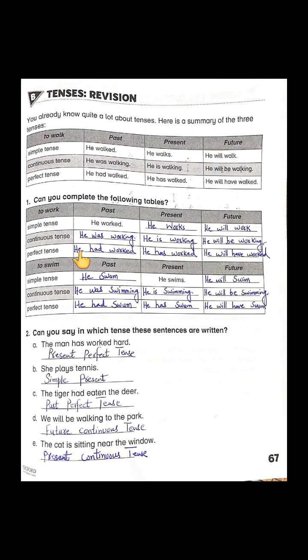So we will write it he had worked, third form of verb plus helping verb had. Then in present we will be using helping verb has plus third form of verb, he has worked, and in future the helping verb will be will have plus third form of verb, he will have worked. Understood? What we are doing here is changing the verb forms plus helping verbs according to the tenses' needs.